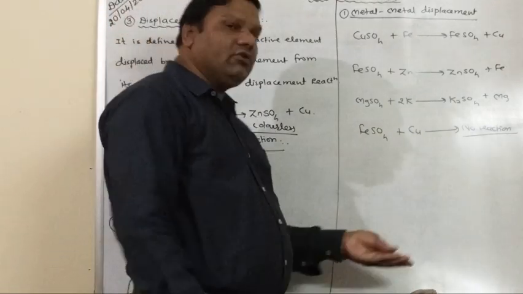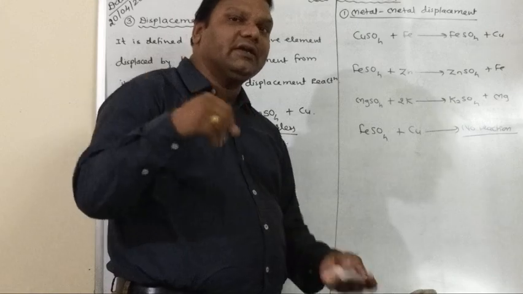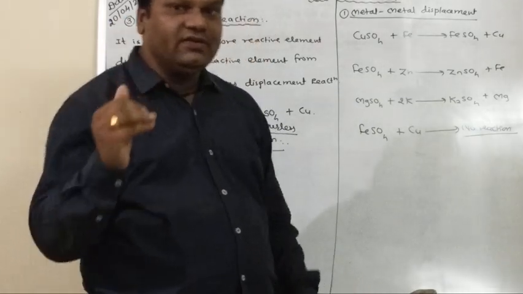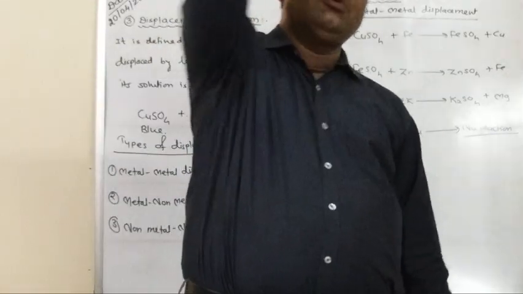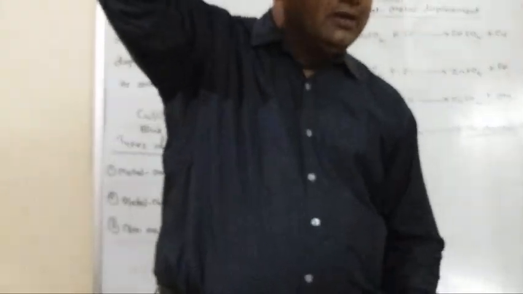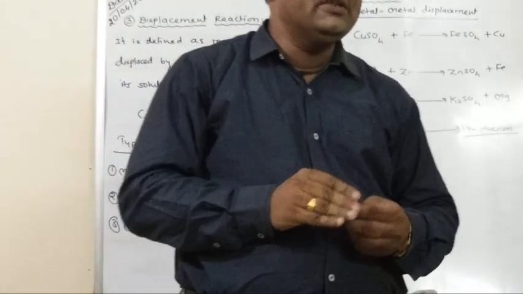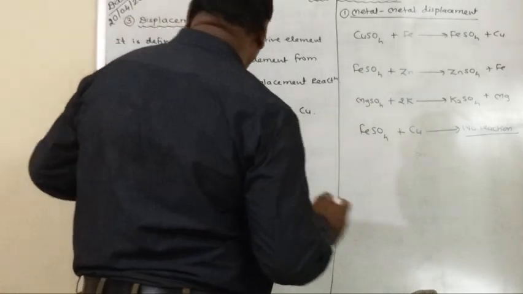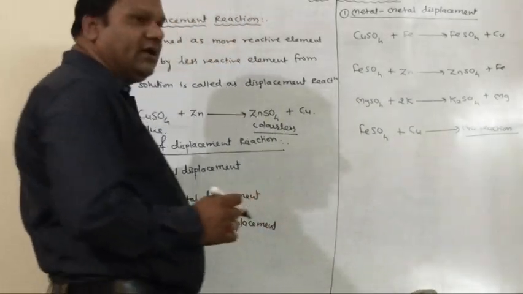So these are various reactions, and they are based on the reactivity series of metals. The reactivity series of metals is based upon how the metals react with acids. In this series, the metals placed above hydrogen are more reactive than hydrogen, and those placed below hydrogen are less reactive than hydrogen. Now the second one is metal non-metal displacement.